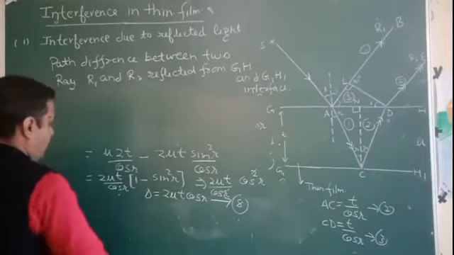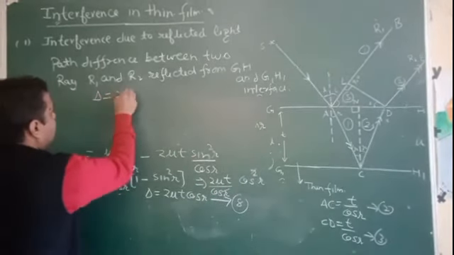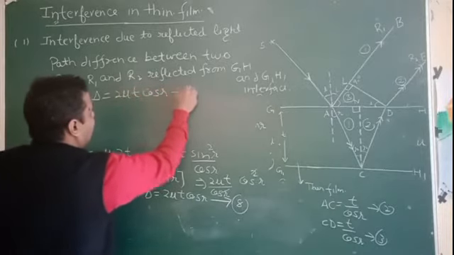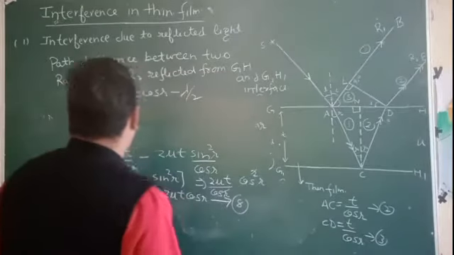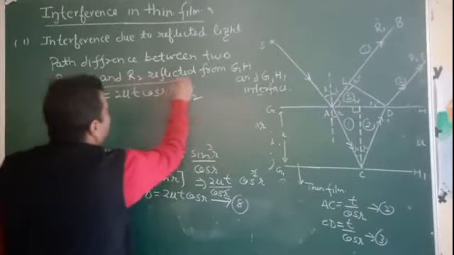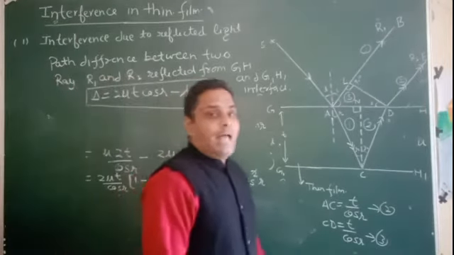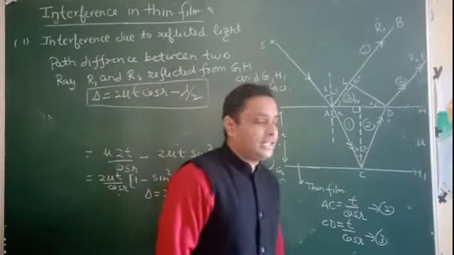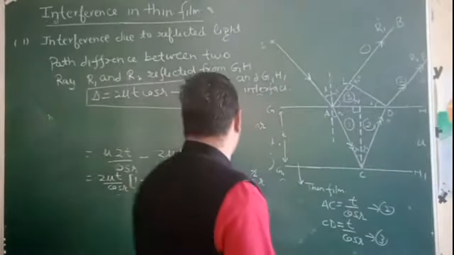We have taken minus lambda by 2. So this will be the path difference for the two rays reflecting from the interfaces GH and G1H1, the upper and lower surfaces of the thin film.